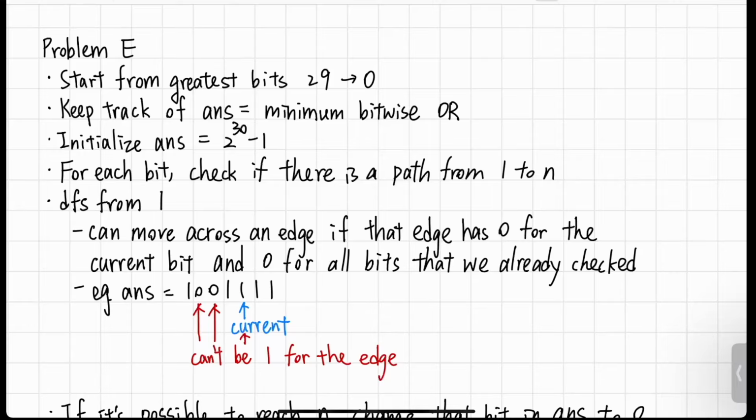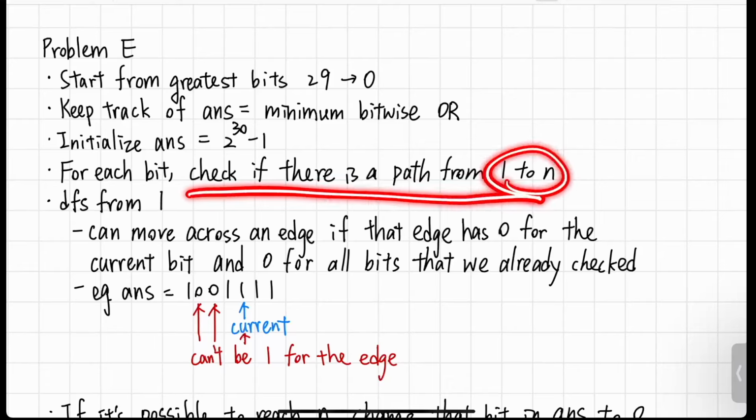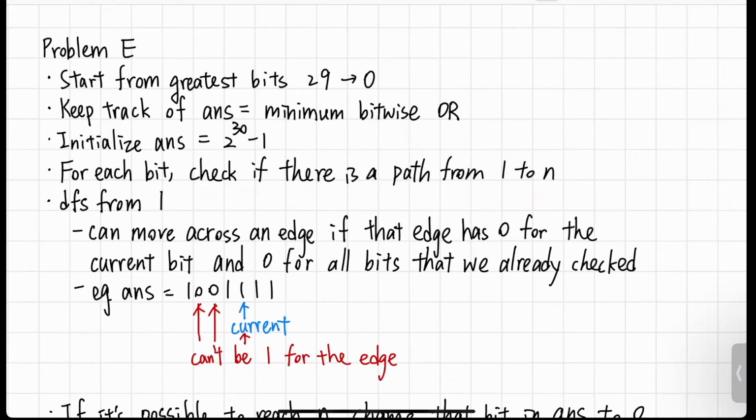And afterwards, for each bit, we loop from the most significant bit to the least. We can check if there's a path from 1 to n that has a bitwise OR of 0. So we can do a DFS from 1, and for each edge, we can move across the edge if it has 0 for the current bit that we're looking at.